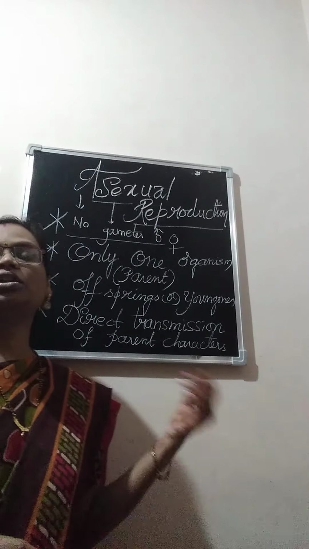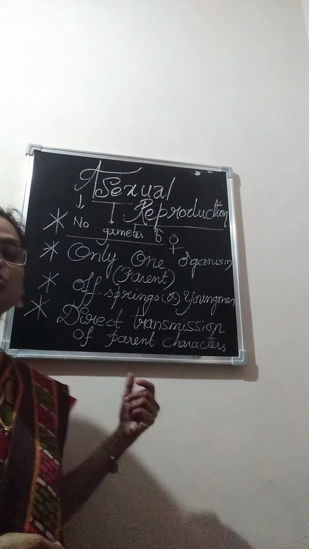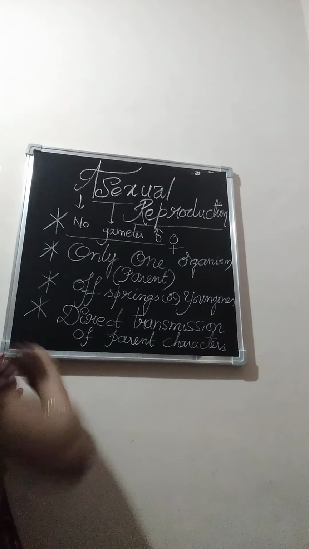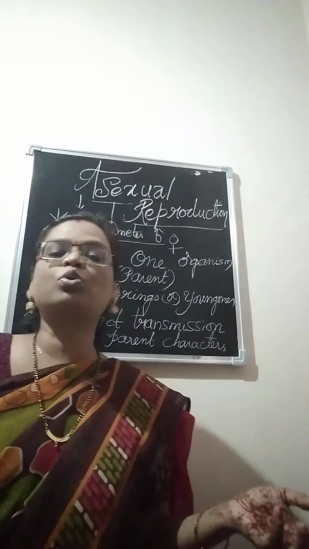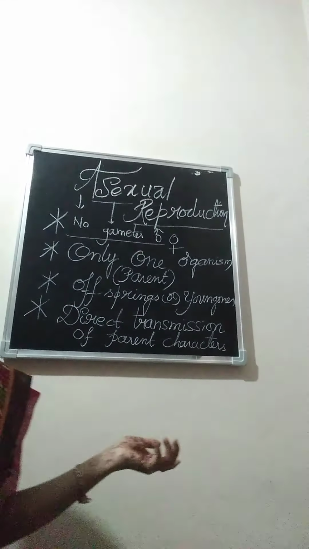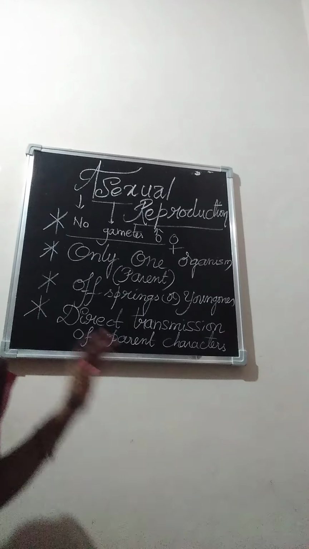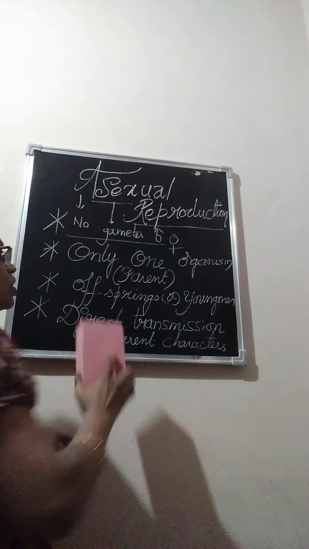So that means here there is no scope for evolution of new species or genetic recombination. In this case we don't see any sort of new character formation or new genetic makeup. The same genetic makeup will be transmitted to the next generations. So this is the basic idea of asexual reproduction. Now come to the types of asexual reproduction. What are the different types of asexual reproduction?